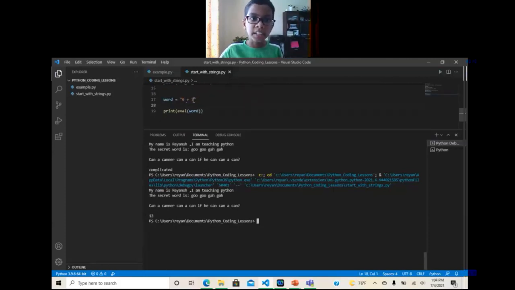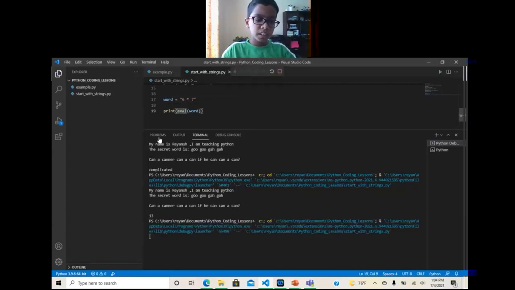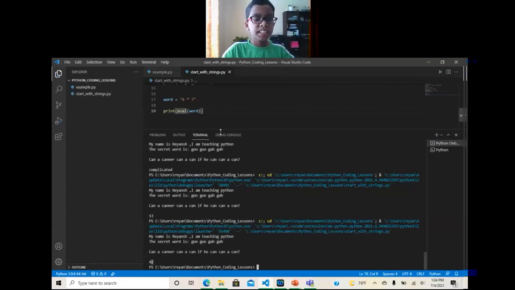It evaluates the string. So if we put a multiplication symbol, which is shift 8, the star symbol should come. That's the multiplication. So if we run it, 42. See? 6 times 7 is 42. So it evaluated it.